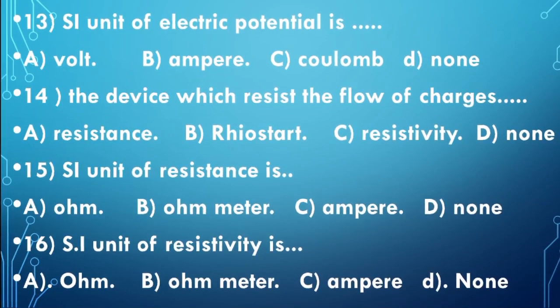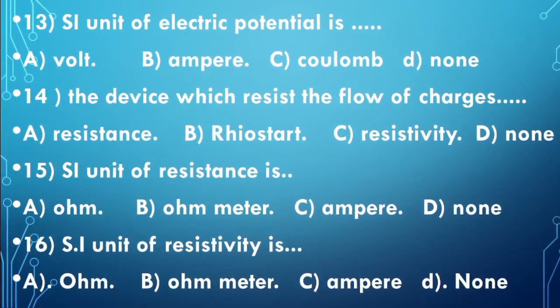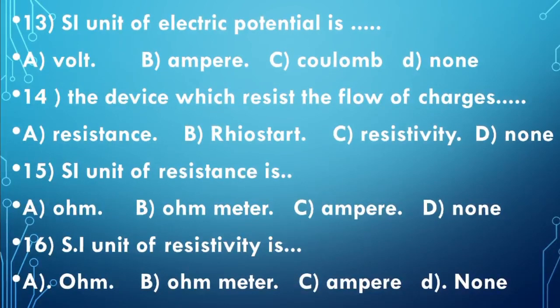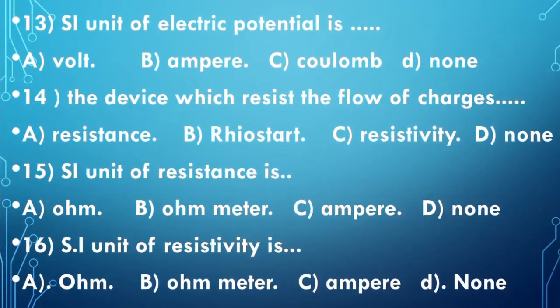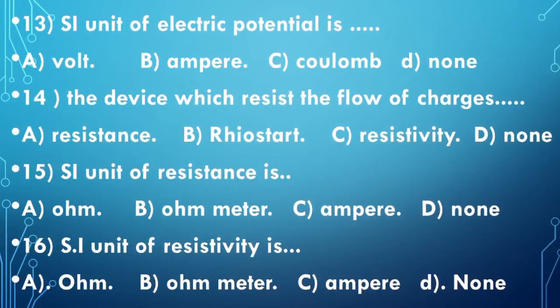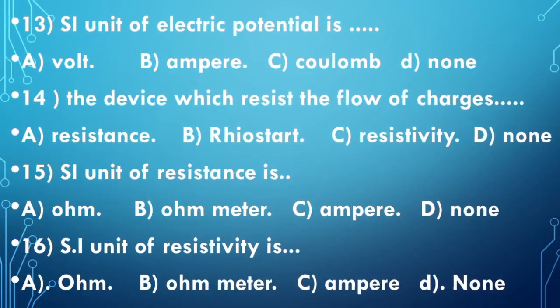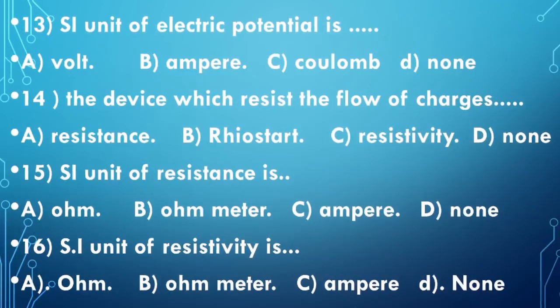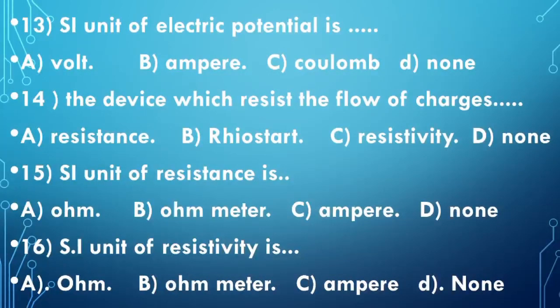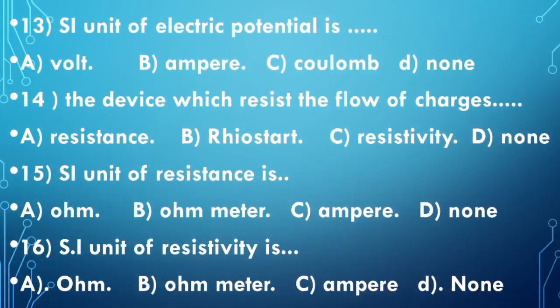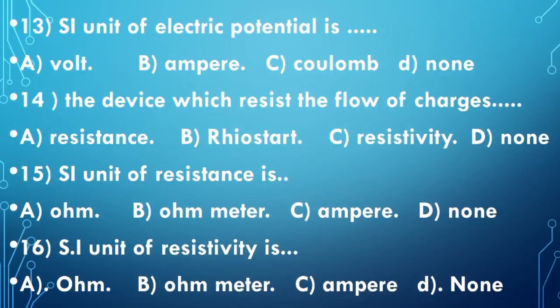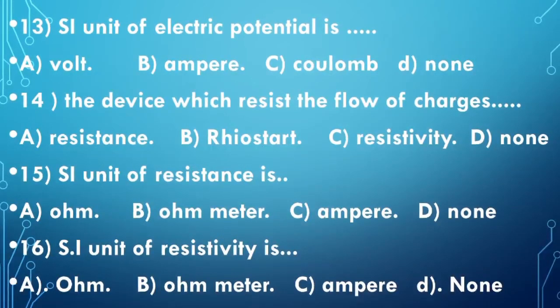The SI unit of resistance. There will be four options: ohm, ohm meter, ampere, and none. See, it's not an ampere. So it should be ohm or ohm meter. So therefore the answer will be ohm. The SI unit of resistance is ohm.